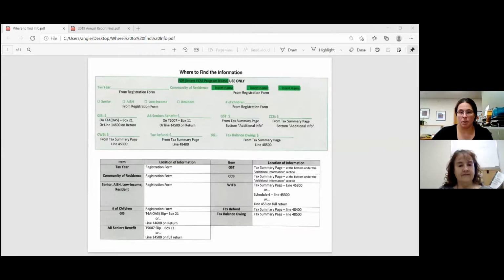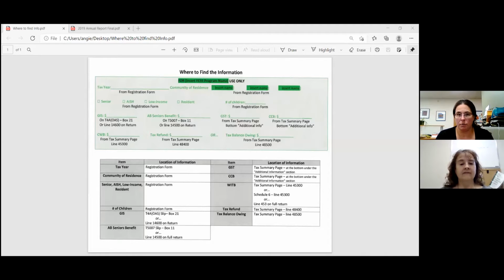All right, I'm just going to share my screen. In an attempt to better demonstrate the impact that the program has on reducing poverty in our area, the province has asked us to collect data every year at a local level to show the impact that one program can have on poverty reduction.